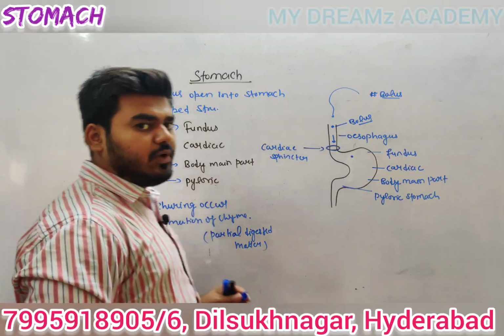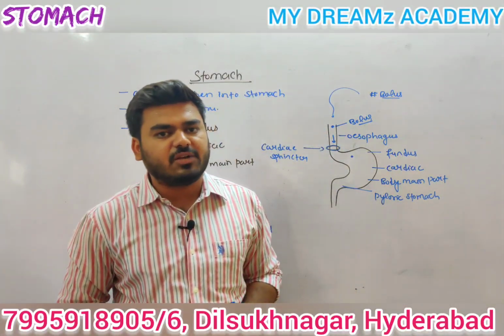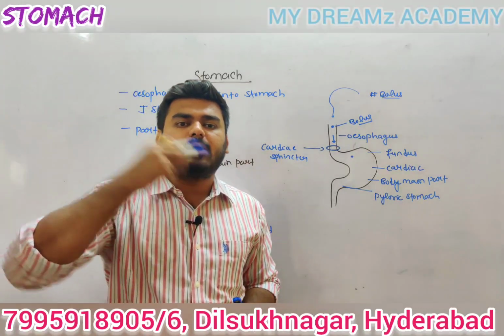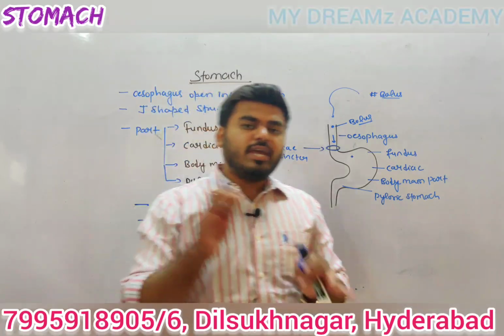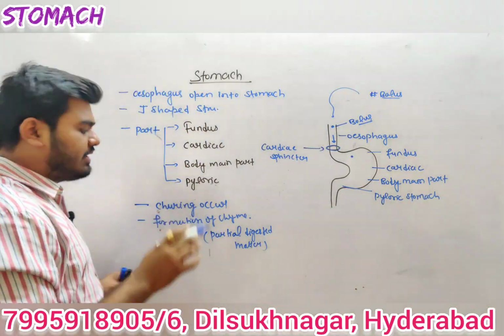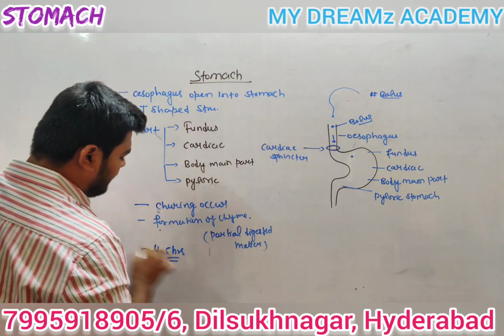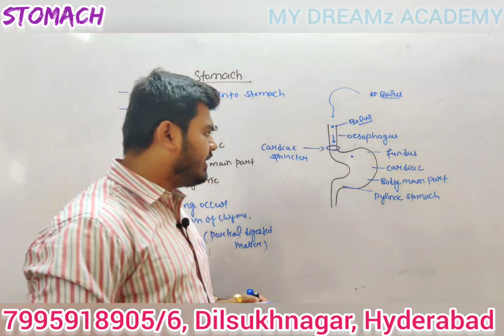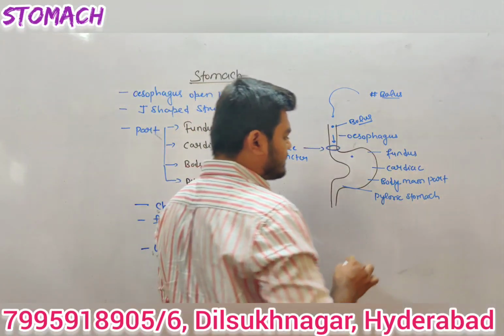So guys, this is also a very important point. A question may be asked: where does bolus formation occur? Bolus formation occurs in the mouth region after the mixing of saliva. Where does chyme formation occur? Chyme formation occurs in the stomach region. Here food stays for 4 to 5 hours in the stomach region.